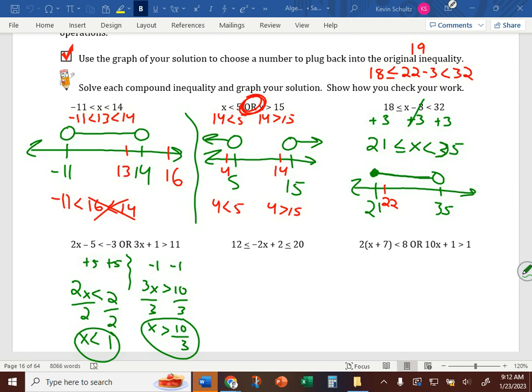Graphing this now, I didn't leave a lot of room for my graph, but hopefully you've got some more space on your page. It is an or statement, so you know it's going to look like an or statement. You've got 1 and 10/3 plotted, open circles above each of them, one going left, the other going right.